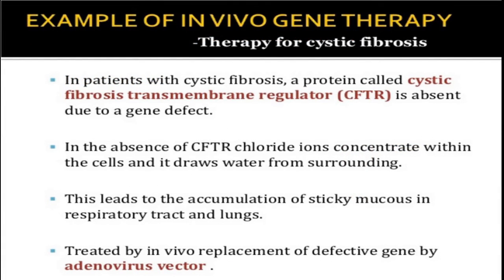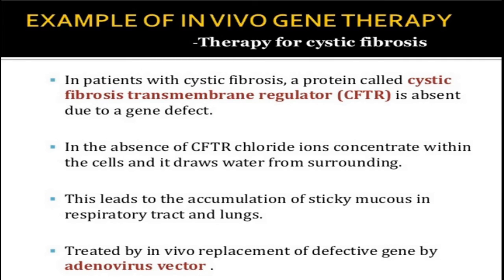An example of in vivo gene therapy is the therapy of cystic fibrosis. Cystic fibrosis is a disease which happens due to the absence of the CFTR gene, which encodes for a protein called cystic fibrosis transmembrane regulator. In the absence of CFTR, chloride ion concentration within the cell increases and it draws water from the surroundings, and this leads to accumulation of sticky mucus in the respiratory tract and lungs.